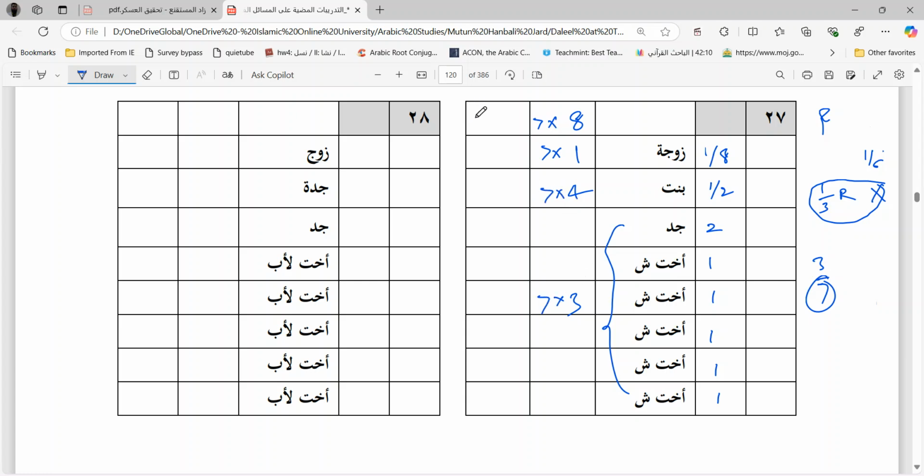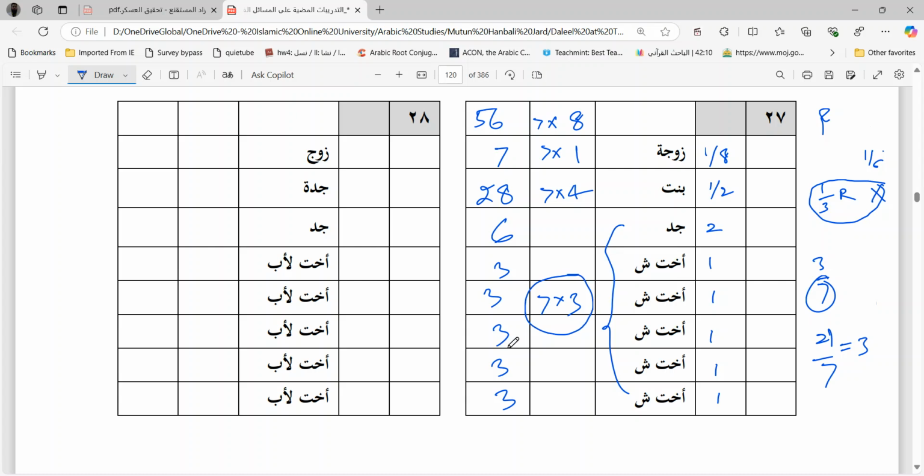So 56. 7 eights are 56, 7 ones are 7, 7 fours are 28, and 7 threes are 21. This has to be divided among 7 people. So 21 divided by 7 is how much? 3, which means each girl will take 3, and the grandfather will take 6 because Lizzakari mislu hazzil unthayayn. If you add them up, you will get 21. See, 3, 3, 3, 3, 3 is 15, 15 plus 6 is 21.